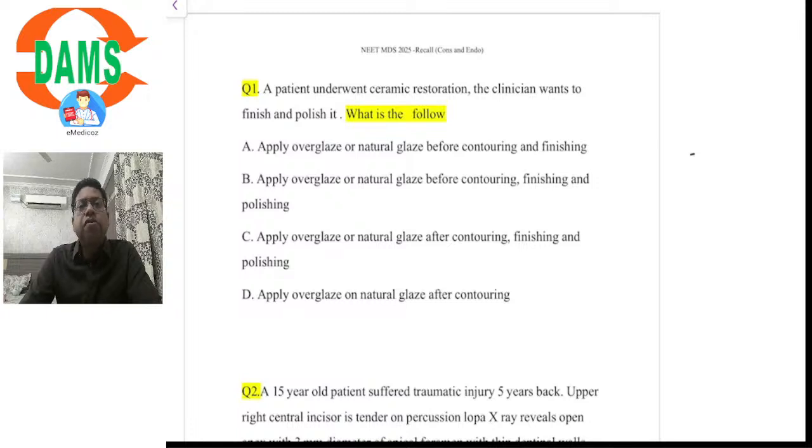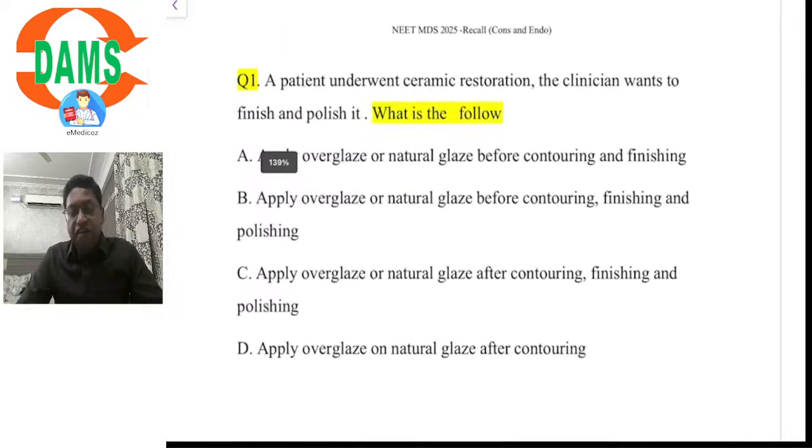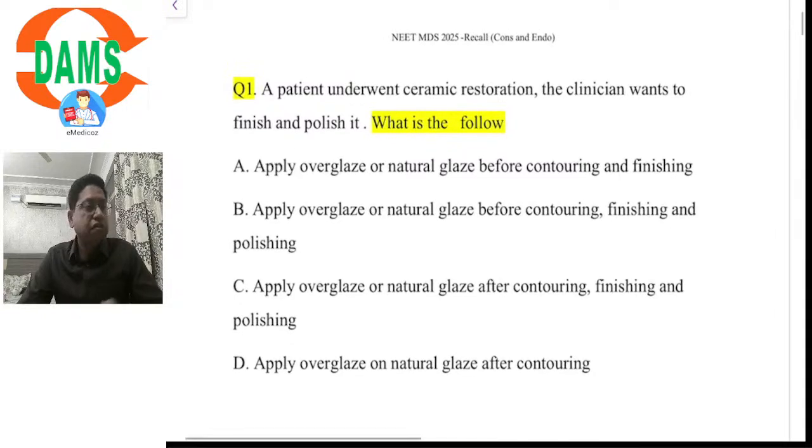If I talk about the cons and endo section this time, it was relatively straightforward and simple, I would say, of intermediate difficulty. Barring a few questions, the majority of them were directly from the notes or whatever has been taught to you in the class. So let us start with the recall discussion.